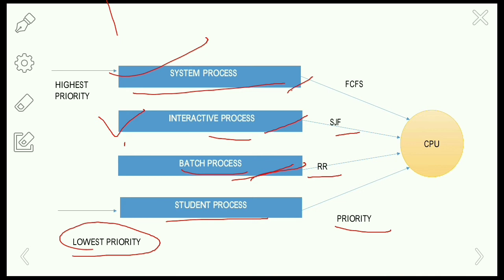Here separate queues are maintained for the foreground and background processes. The foreground queues are the student process and the batch process, and the background processes are the first come first serve scheduling algorithm and SJF scheduling algorithm queues. So these are the background processes, these are the foreground processes. The foreground processes have more priority than the background processes.